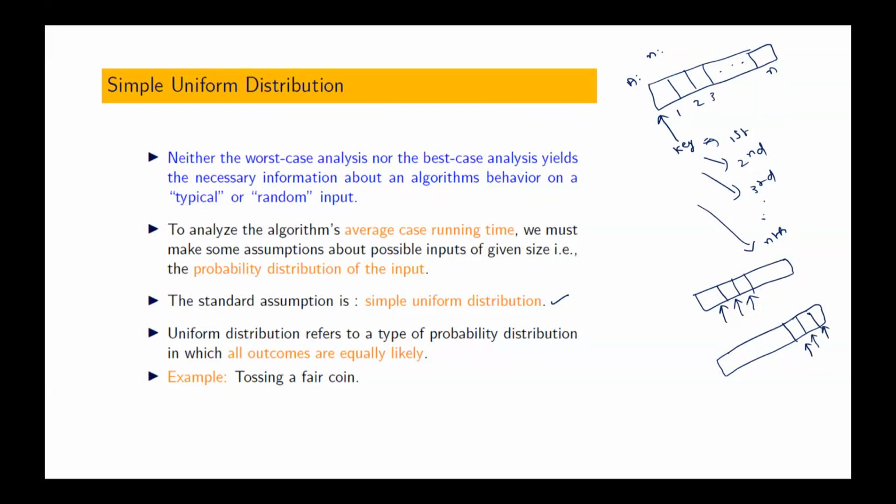These are some possible input cases. We may always get input where our key is present towards the start, or always towards the end. It depends on what type of data we get.